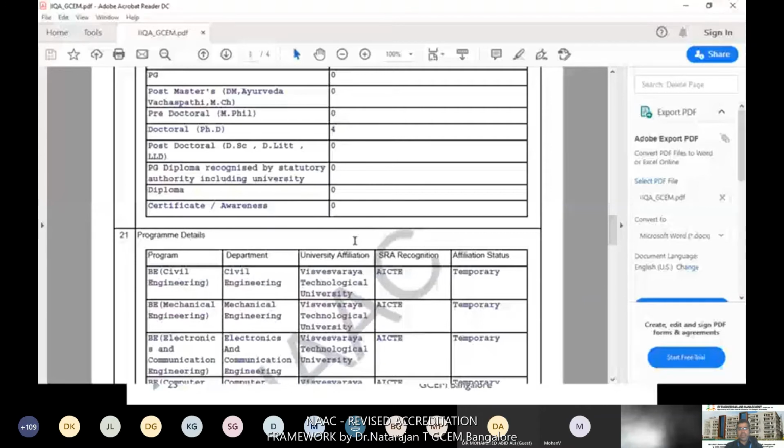This is what I mentioned earlier. These are a few basic mandatory committees which should be constituted in our college: Grievances Redressal Committee, Internal Complaints Committee for Women, Anti-Ragging Committee. Then establishment of IQAC. Then a few RTI and other details I'll show as a PDF.